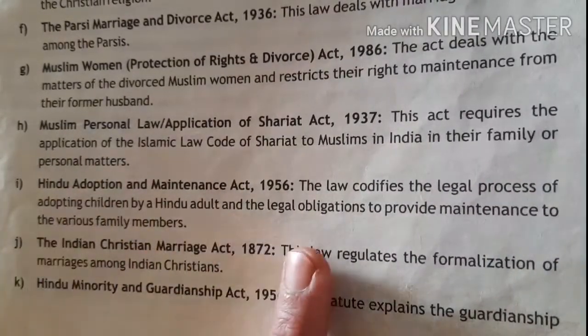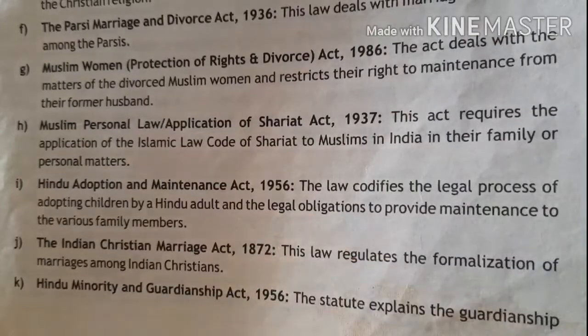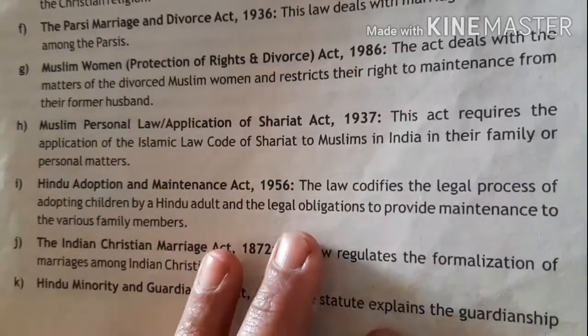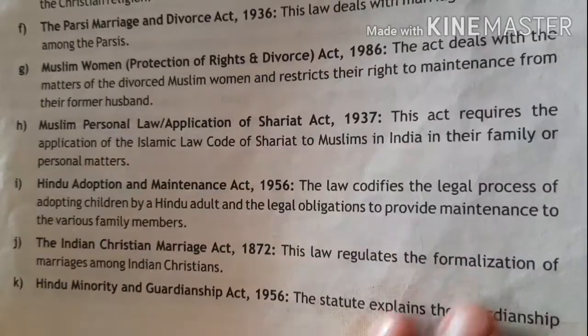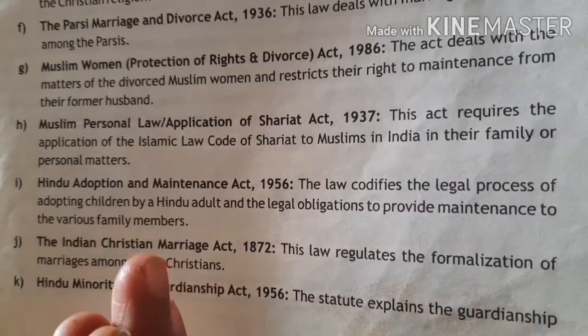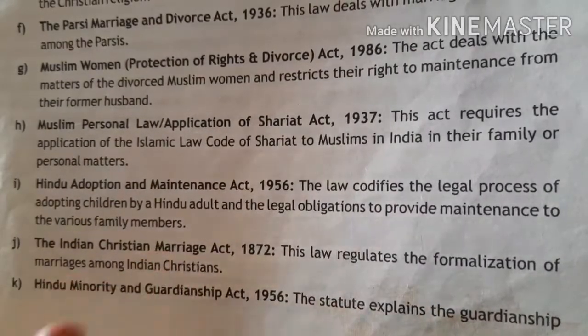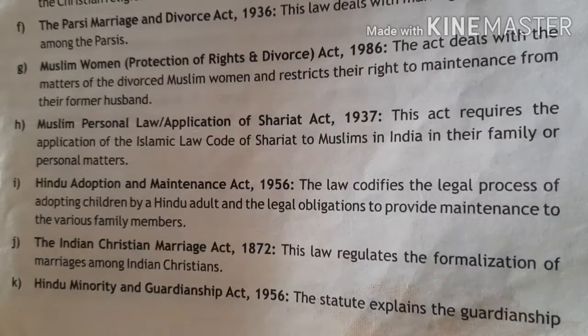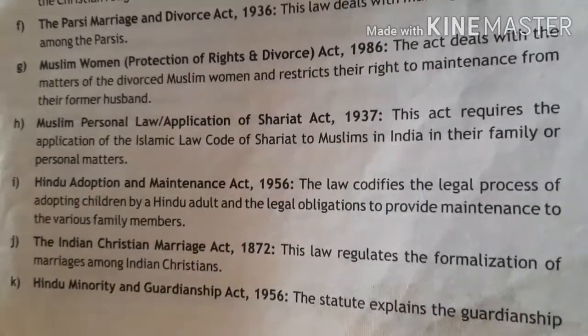Hindu Adoption and Maintenance Act 1956: the law codified the legal process of adopting children by Hindu adults and the legal obligation to provide maintenance to various family members. The adoption process will be taken under this act. The adoption topic will go in this act. Christian Marriage Act: if Christian persons are there, they will follow this act. Hindu Minority and Guardianship Act: whose custody the person will be in, that will be dealt with under the Guardianship Act.